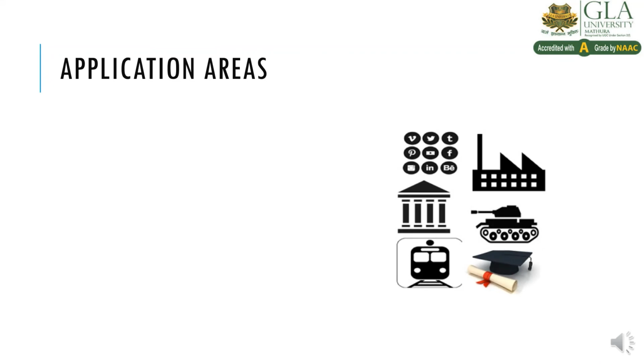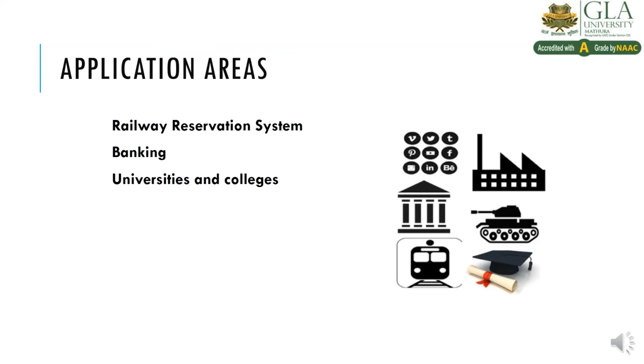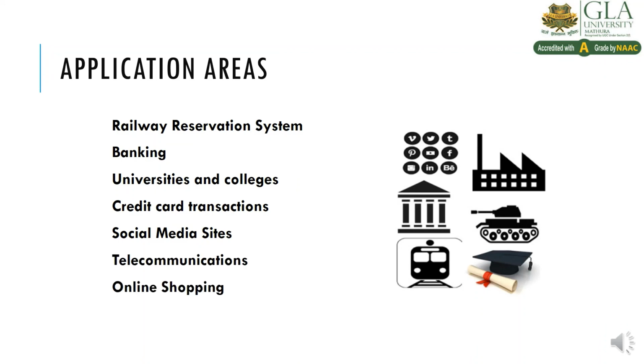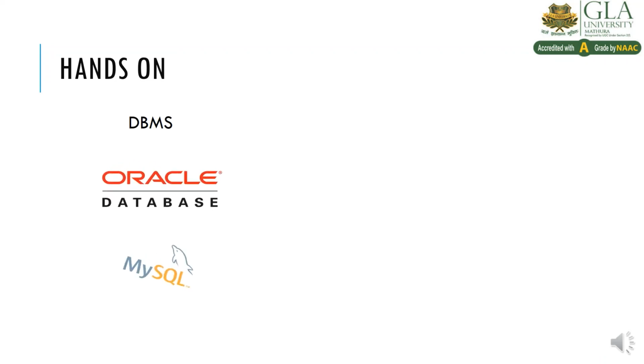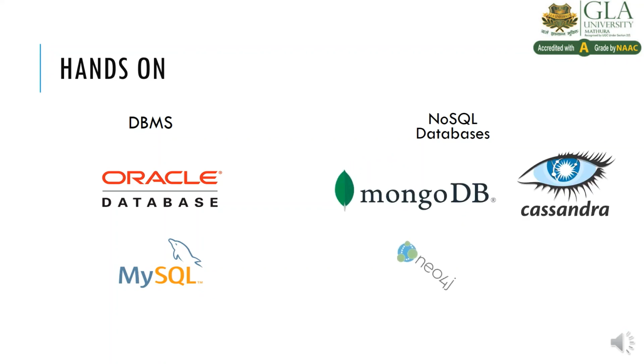Application areas where database management system is used. It is used in railway reservation, banking system, universities and colleges, credit card transactions, social media sites, telecommunication, online shopping, manufacturing, and there are wide areas where these database softwares are used. For hands-on experience in DBMS we use Oracle, MySQL. In NoSQL database we have MongoDB, Cassandra, Neo4j, and React. Reference books are there.